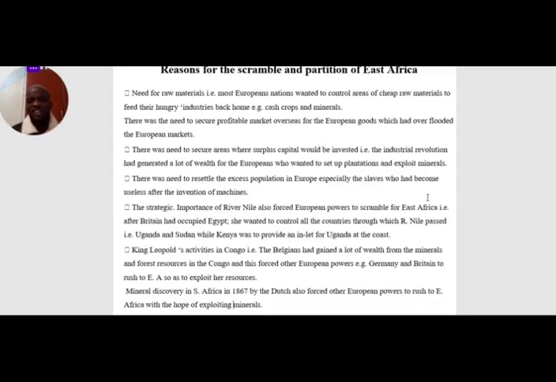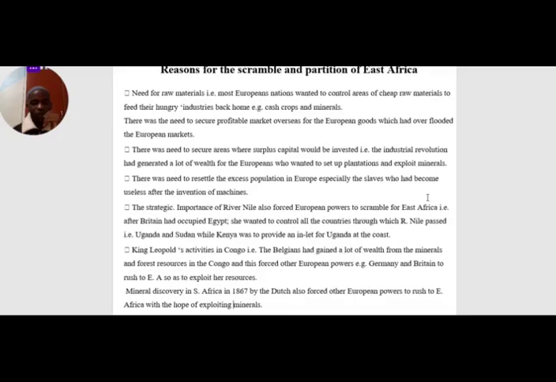So Belgium secured that area. After Belgium secured that area, other European countries thought that the entire East Africa had such minerals. So they rushed so that each country gets the area that they surround, thinking that all these areas are gifted with such minerals.